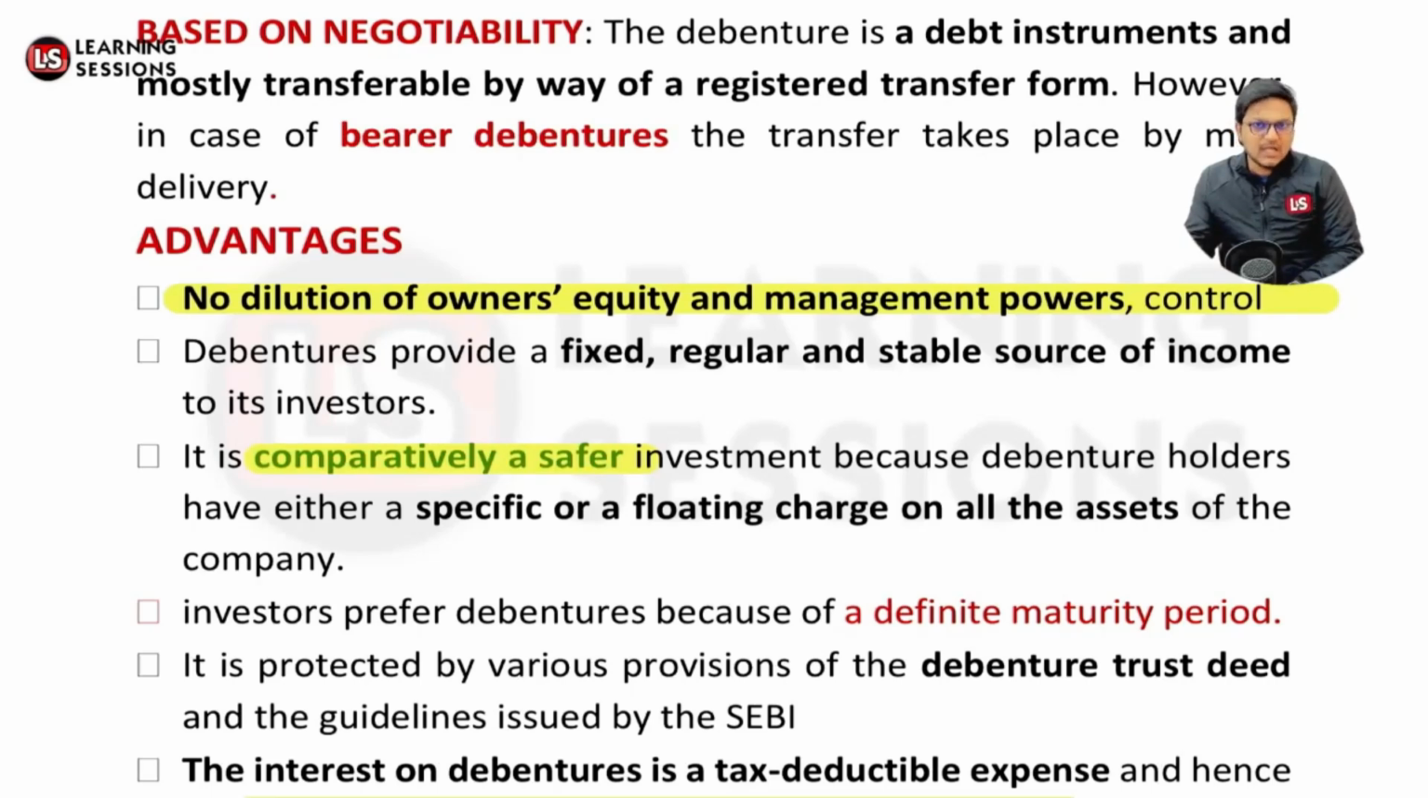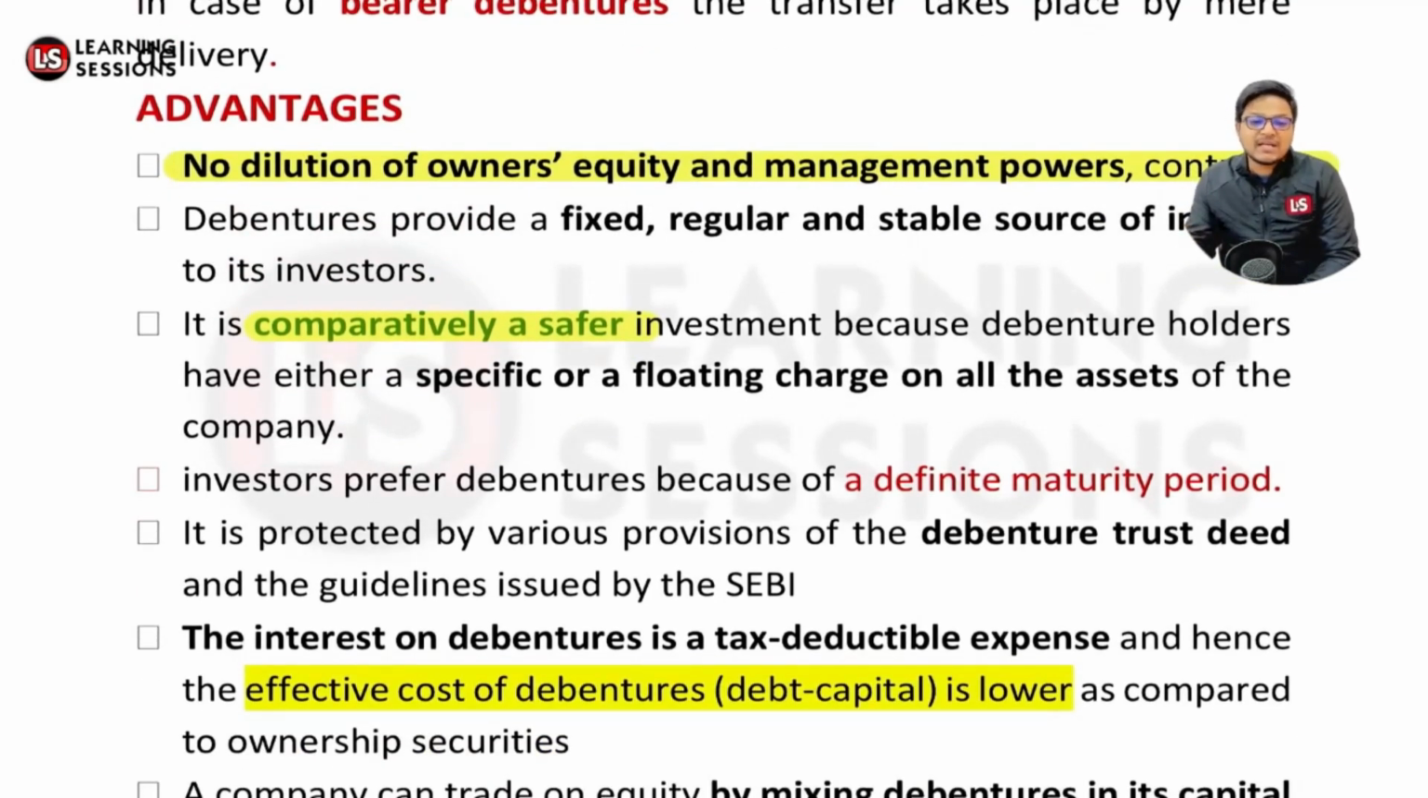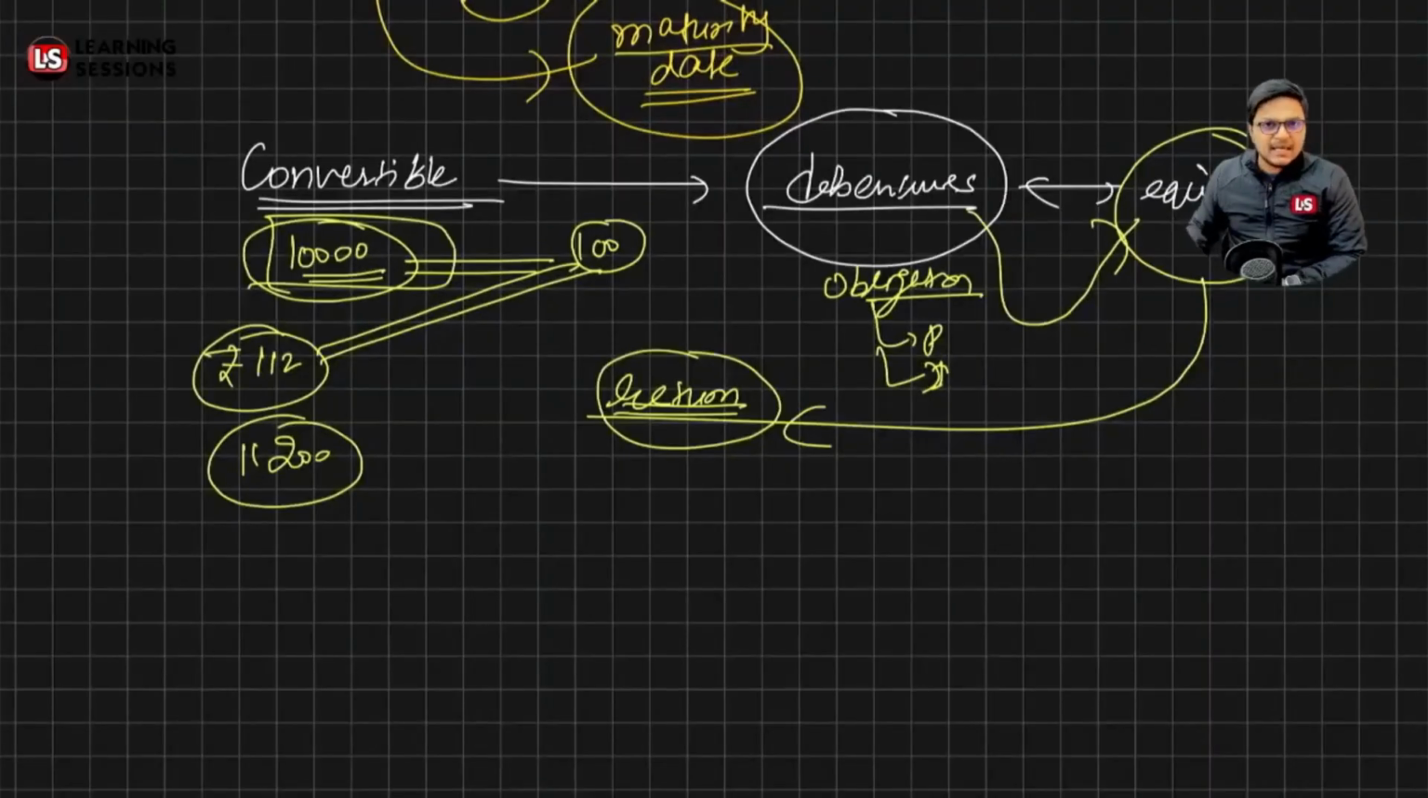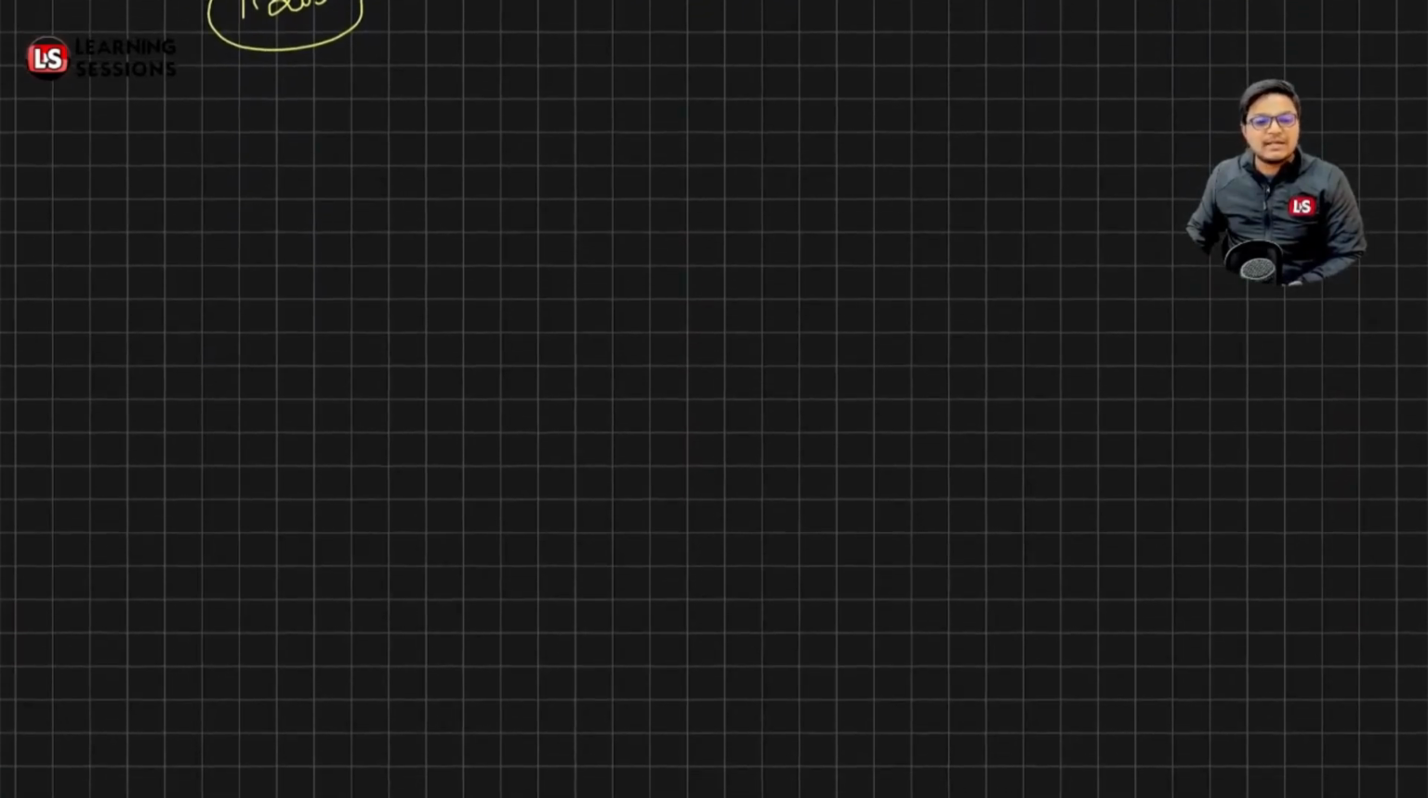And further, investors prefer debentures because they have a definite maturity period. That's not the case with equity shares, because there is no definite period related to it. Also, the debenture holders are protected by various provisions under the debenture deed. As I told you, a debenture deed is necessary, and a trustee is to be appointed if the debenture is issued to more than 500 persons. The interest on debentures is also a tax deductible expense, unlike preference shares, where, as I told you, it is not tax deductible.